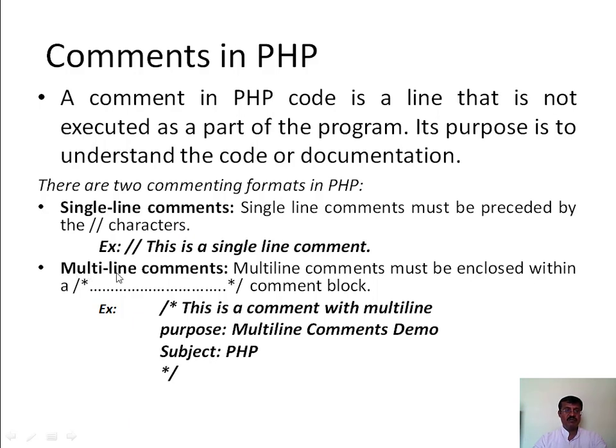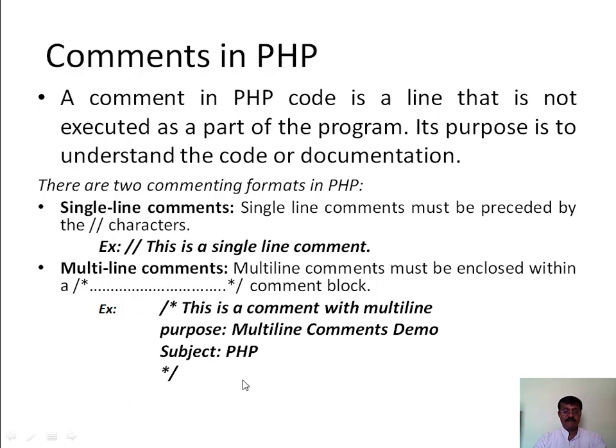And when it comes to multi-line comments, we also call these C comments. In multi-line comments, a comment is added by using a slash followed by an asterisk symbol, then your comment lines come, and at the end we must close the comment by putting an asterisk followed by a slash.